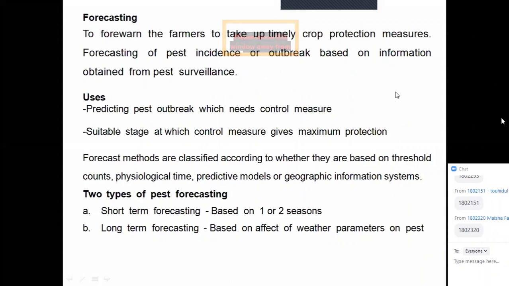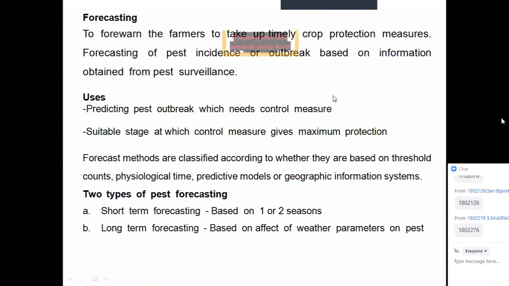Now the forecasting. তাহলে আমরা কি বললাম? সার্ভে, monitoring and surveillance. Now the forecasting. What is forecasting? To forewarn the farmers to take up timely crop protection measures is the forecasting. To forewarn means to inform the farmers well ahead. Please, this pest is coming, or this pest is available in your field. Take these actions. This would be the dose, or this would be the way of application. And afterwards, second time you have to apply this. And like this.